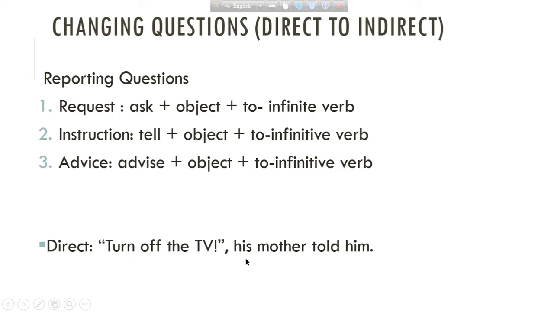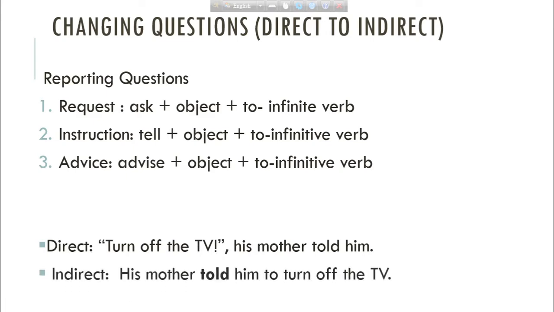So this is not a request. We can understand that this is a command or order or instruction. So here we will use the reporting verb tell. So we will correct it in this way. His mother told him to turn off the TV.